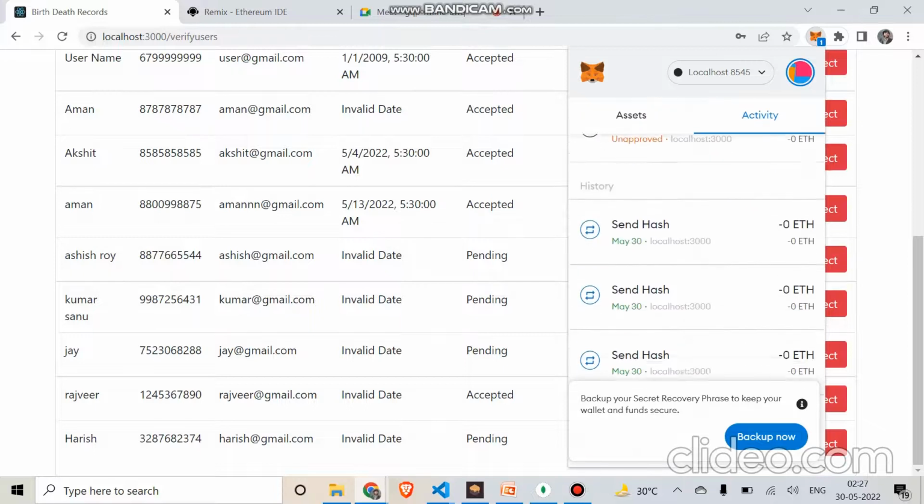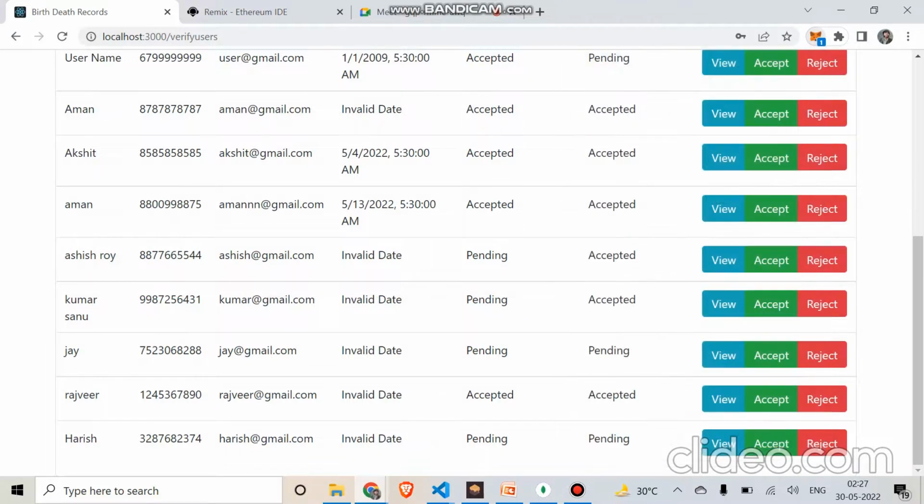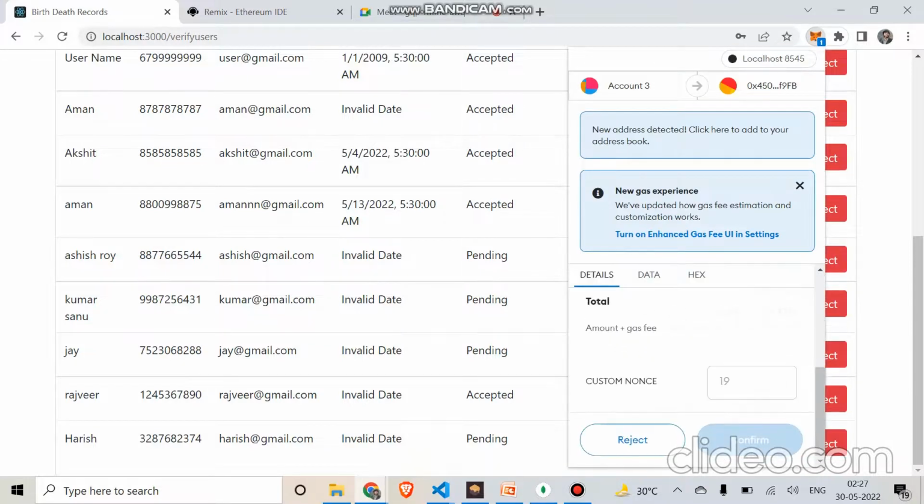Aman, you can show the latest entries. So this is the transaction. It is taking time to display. You have noticed that this is because of the amount of data that has to be stored on the blockchain. It is taking time because we are using a local blockchain called Ganache, which is not as efficient as Ethereum. So we are confirming this.